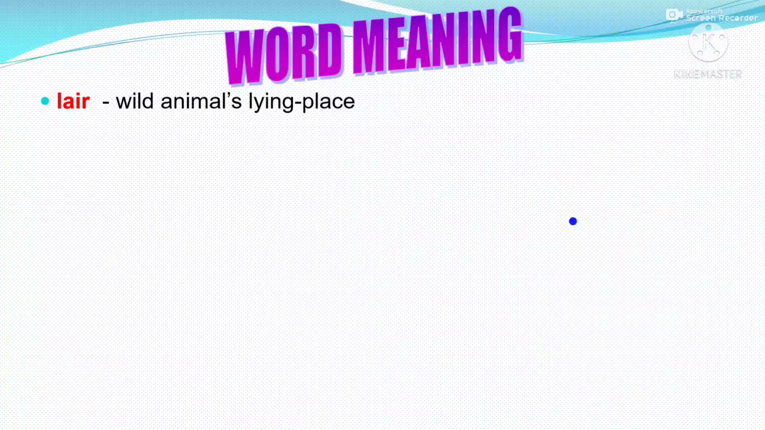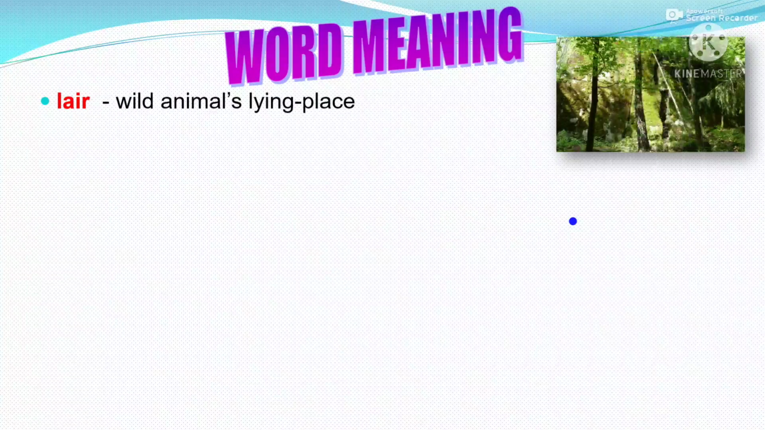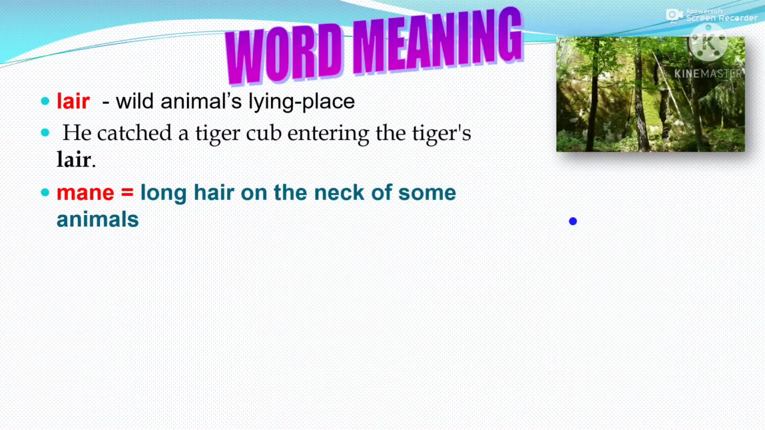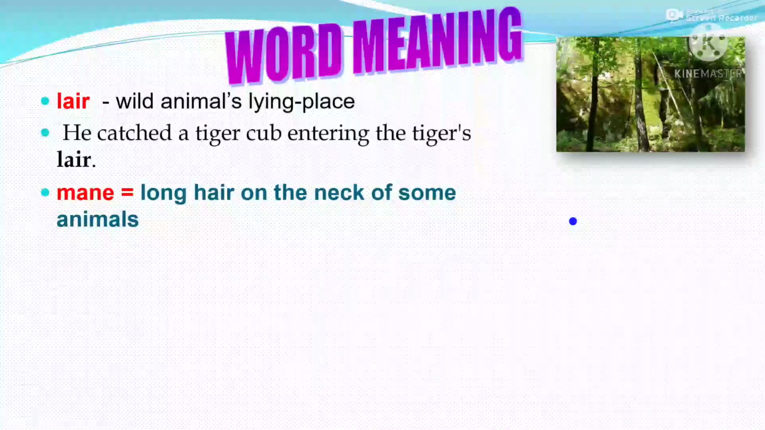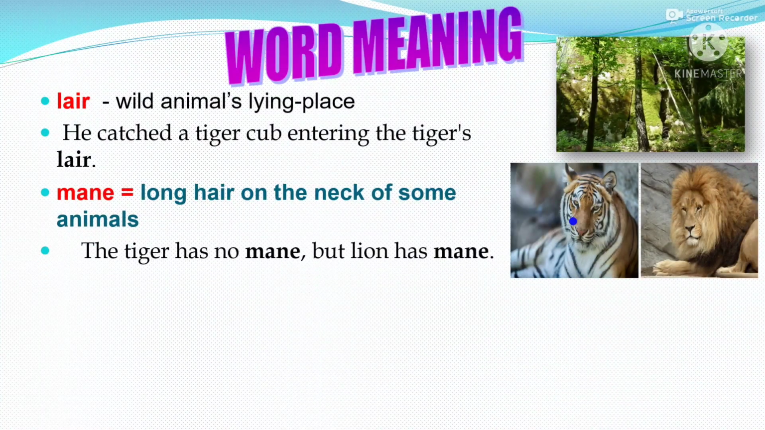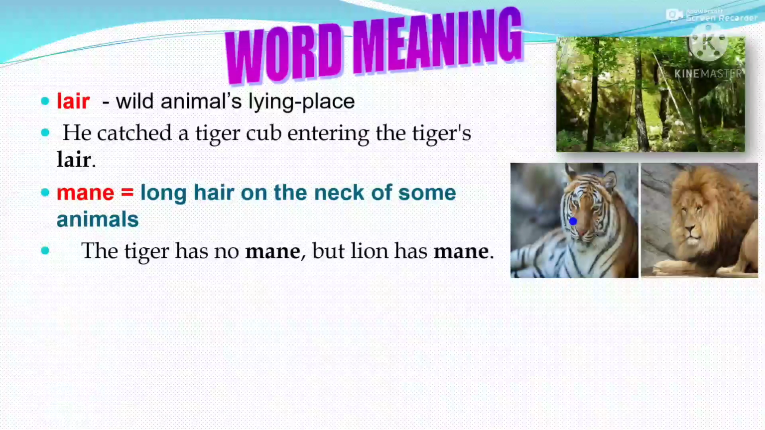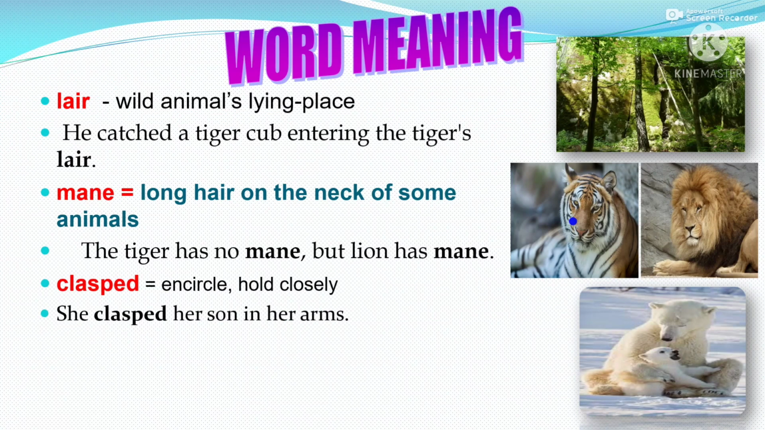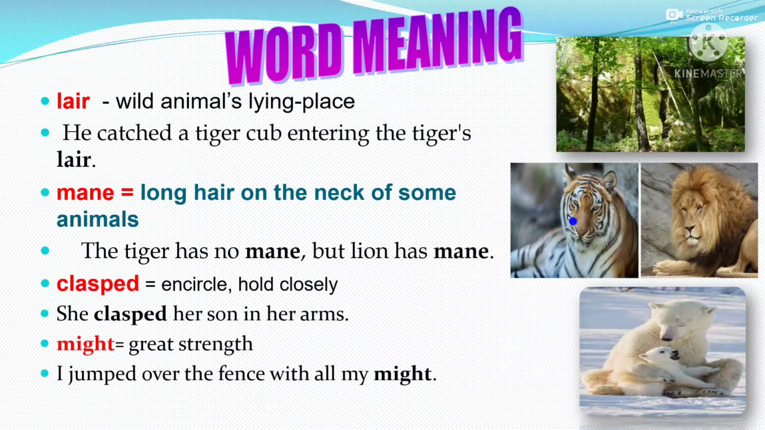Now we will see some word meanings. First one is lair. Lair means wild animals' lying place. Sentence: He caught a tiger cub entering the tiger's lair. Next word is mane. Mane means long hair on the neck of some animals. You can see the tiger has no mane, but lion has mane. Next word is clasped. Clasped means encircle, hold closely. Sentence: She clasped her son in her arms. Might. Might means great strength. I jumped over the fence with all my might.